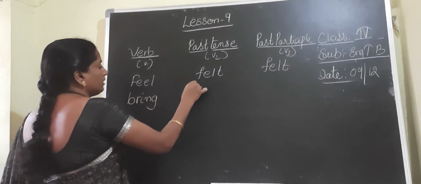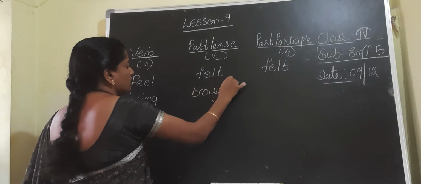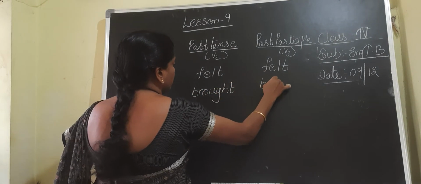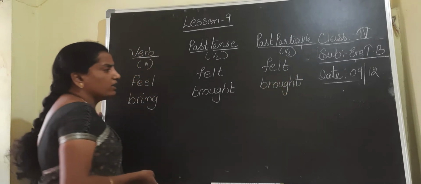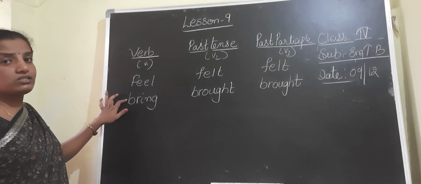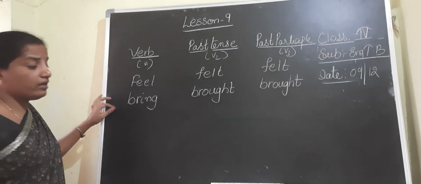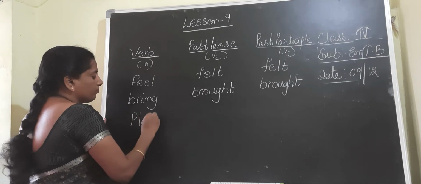Next they gave us bring. When I am writing v2, bring, brought, b-r-o-u-g-h-t, brought. Here also they did not take ed in its v2 and v3 form, so bring is also an irregular verb.